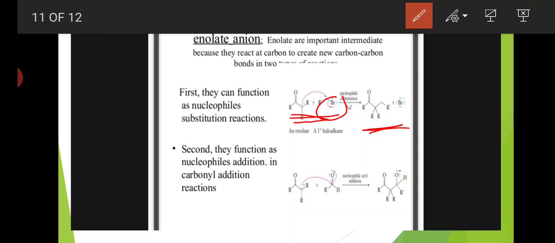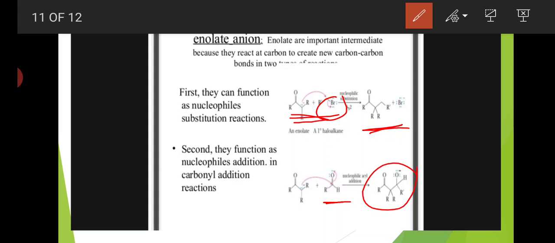Second, they function as nucleophiles in carbonyl addition reactions. The second function of enolate anions is nucleophilic addition reactions in carbonyl compounds. Here this is the carbonyl compound, an aldehyde, and nucleophilic addition forms this compound. This is about enolate ions.